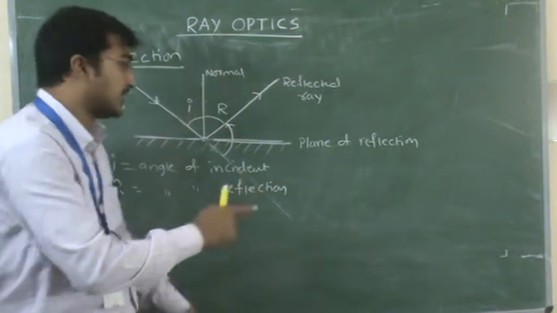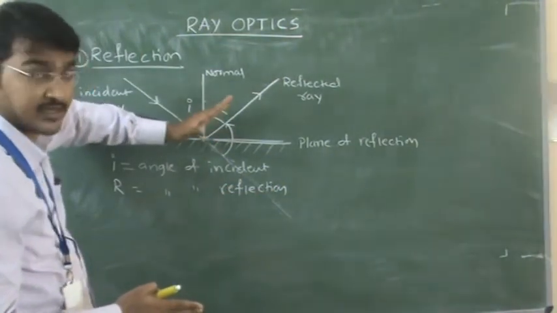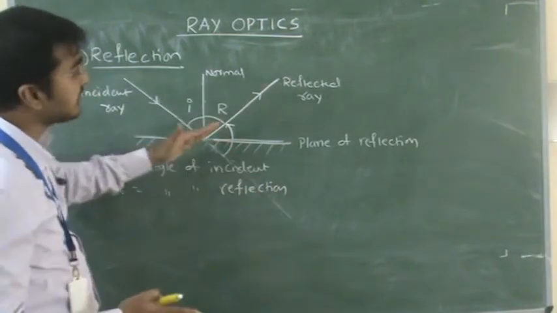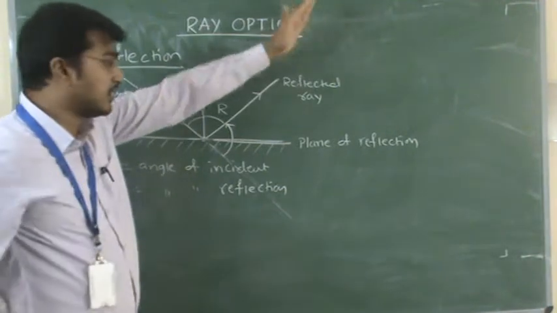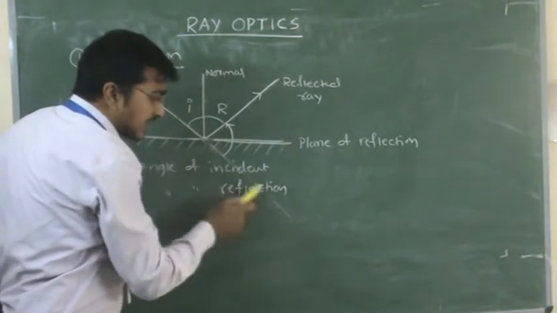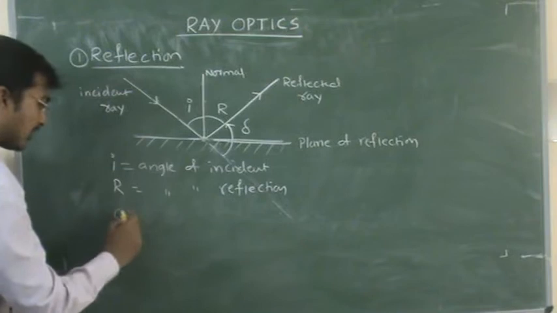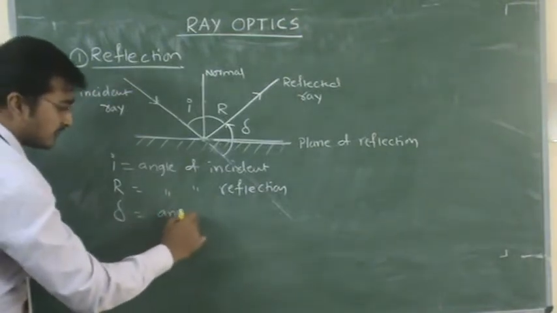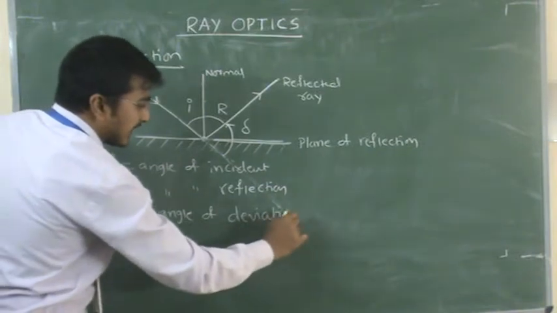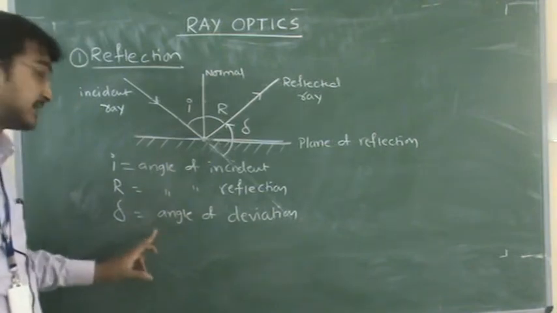Because of the reflecting surface, it is deviating and not following the actual path. It is deviating to another path. So the angle between the reflected ray and the actual path of the incident ray we call delta. This delta we call the angle of deviation.